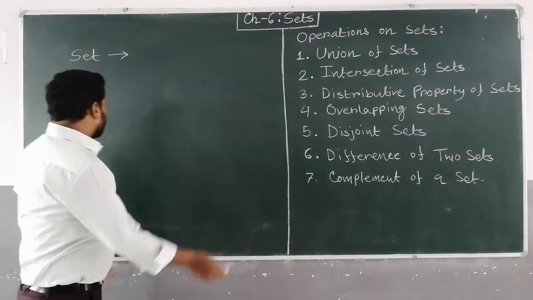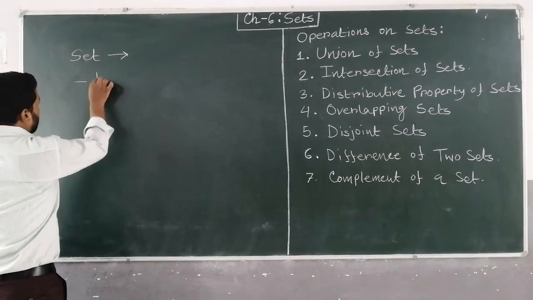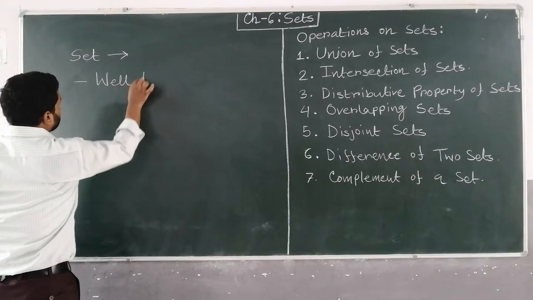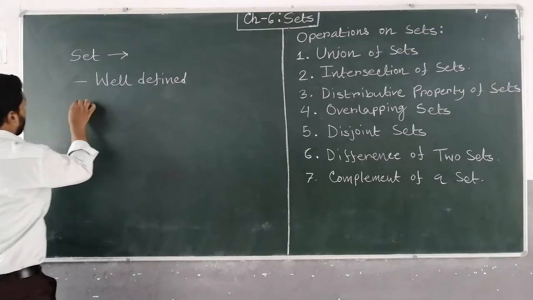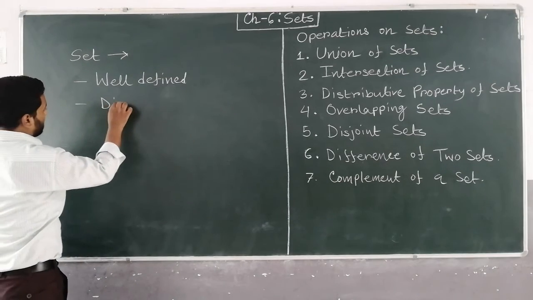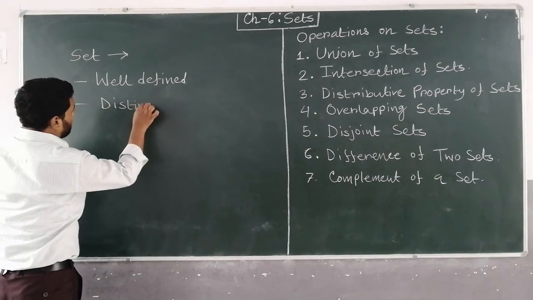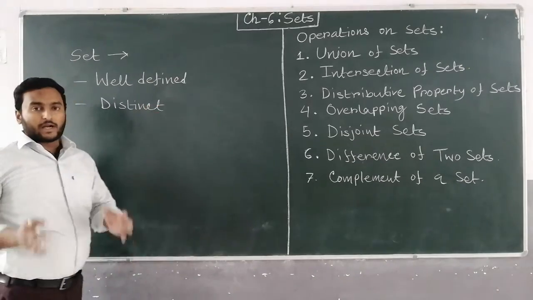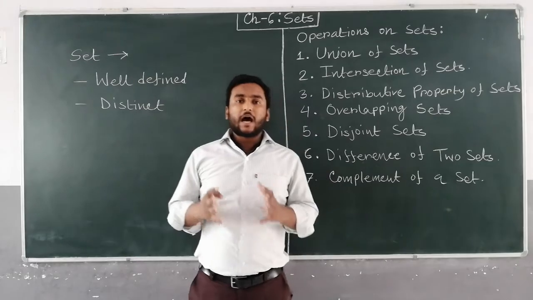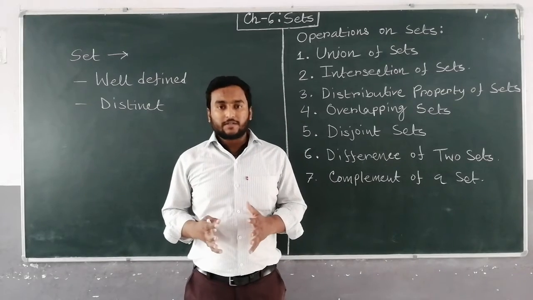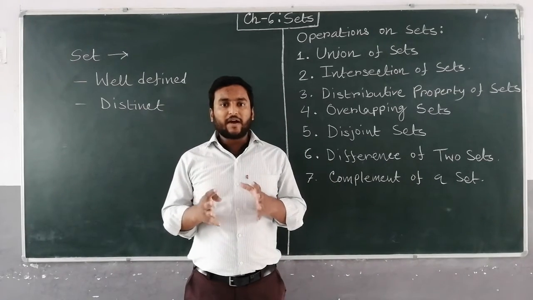Okay, so two main points are there: well defined and distinct. The collection of objects should be well defined. Maybe the height of the students of class 8, this is a well defined object.